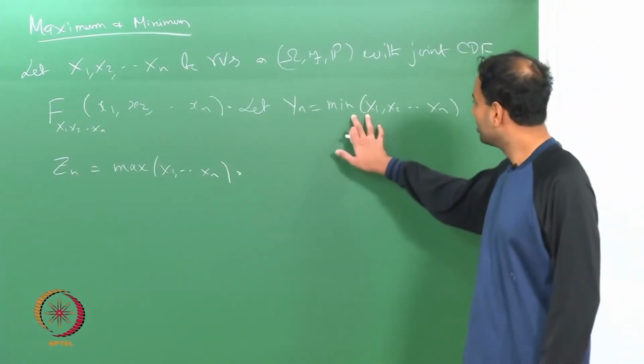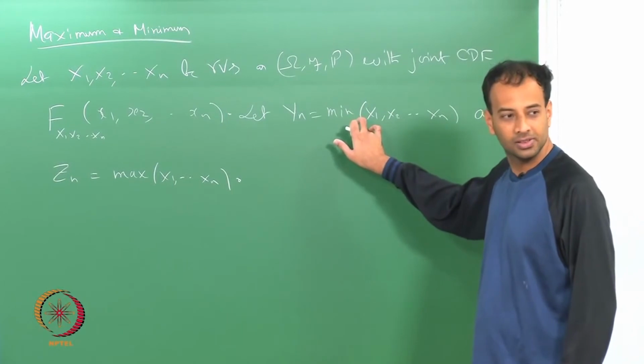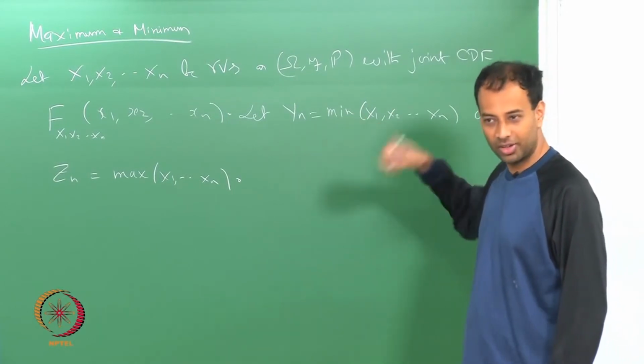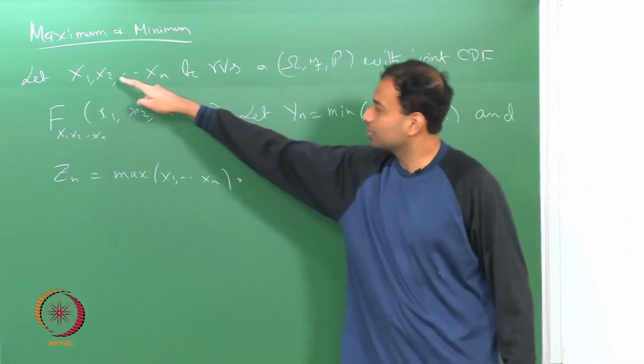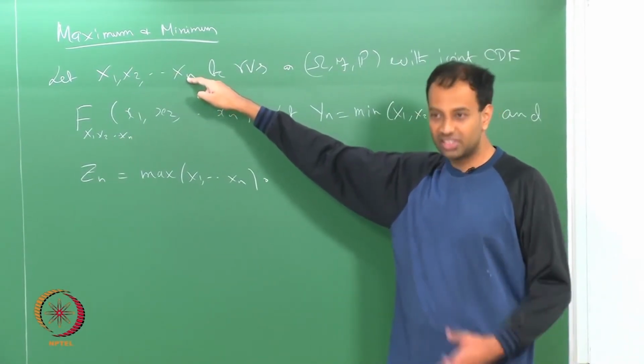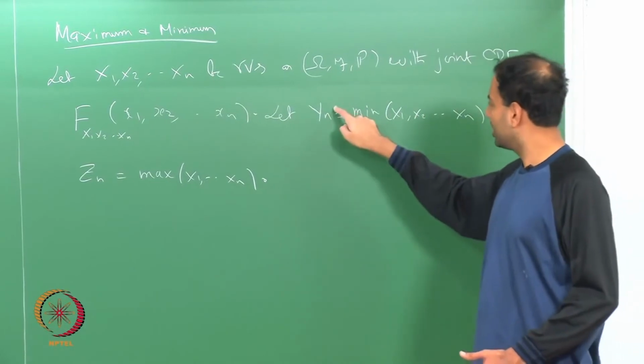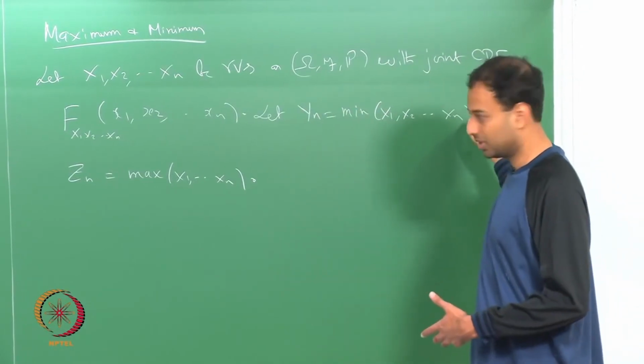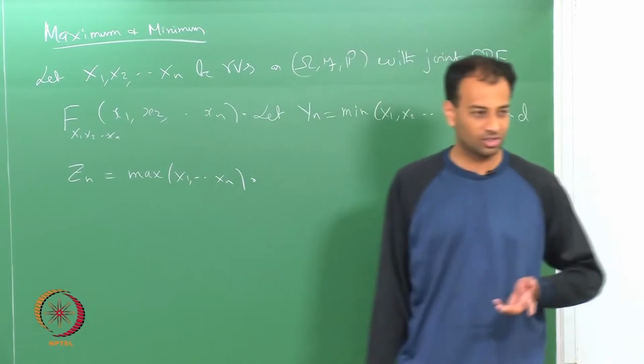So, what does this mean? For every omega, whenever omega realizes, I have x1(omega), x2(omega), ..., xn(omega) realizing as real numbers. For each such omega, Yn(omega) will be the smallest of those numbers and Zn(omega) will be the largest of those numbers.